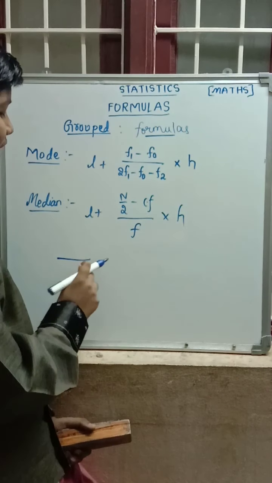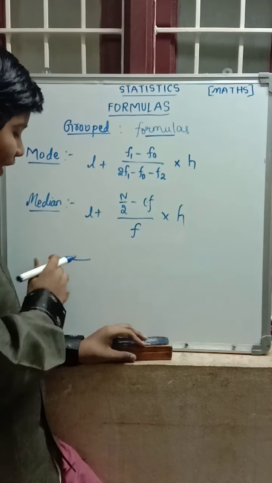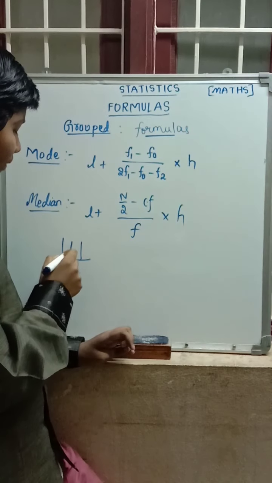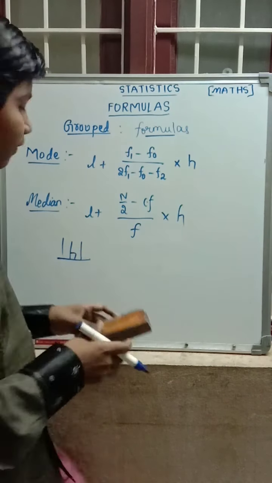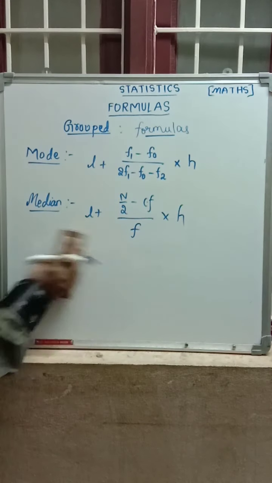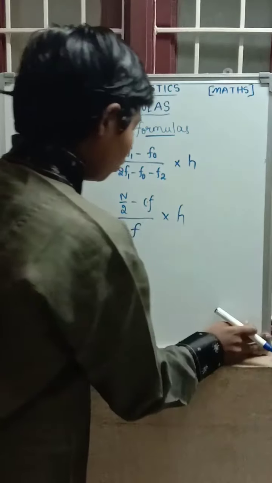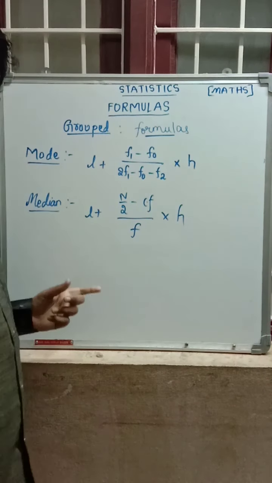If the middle term is not there, you can take the succeeding or preceding number. The frequency touching the line, the frequency in the line, we take as f, not all the frequencies. And cf is the one above that.